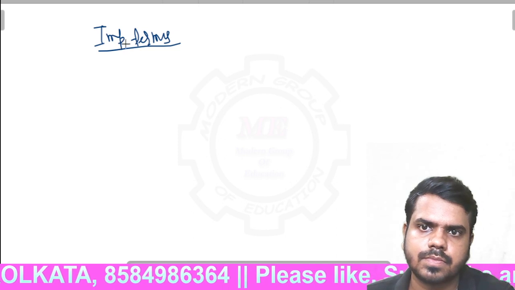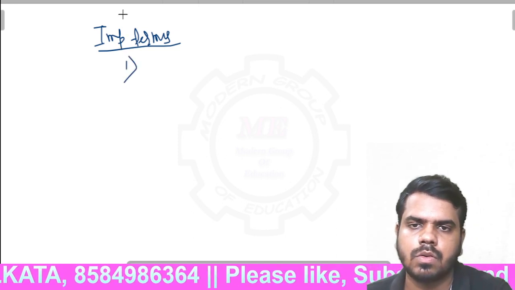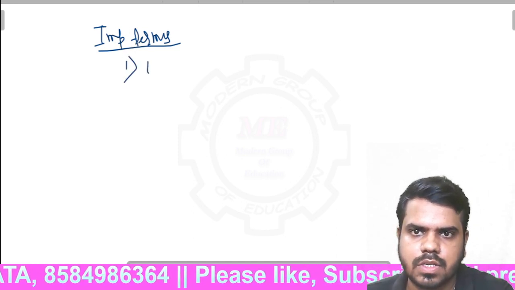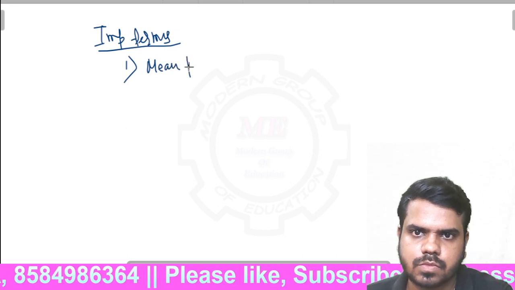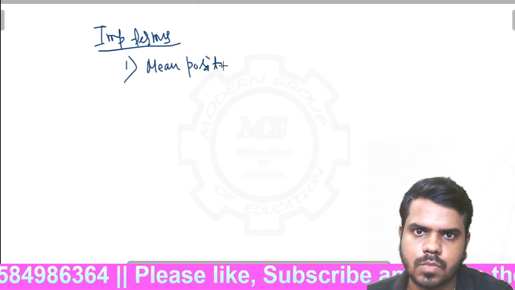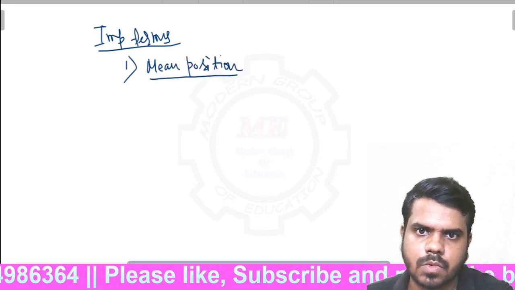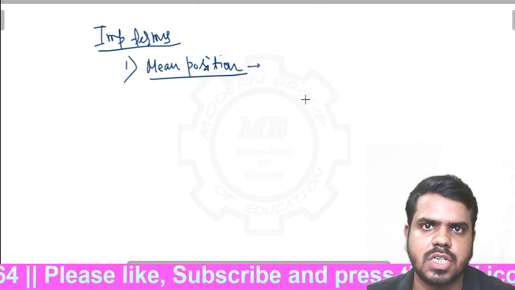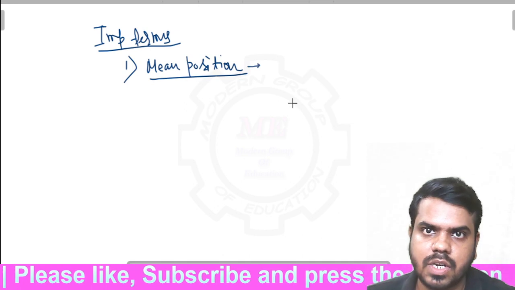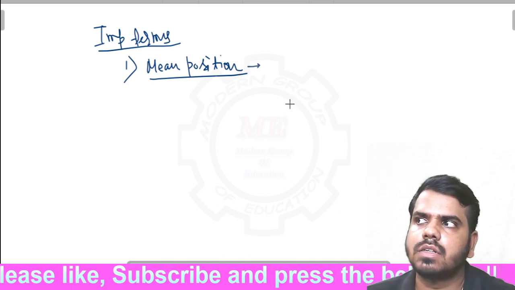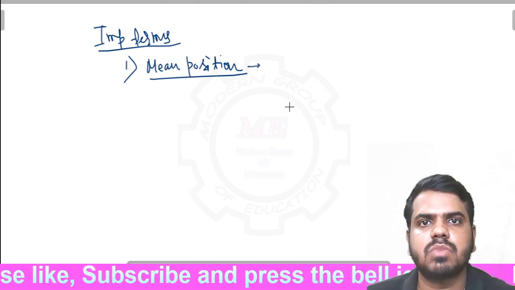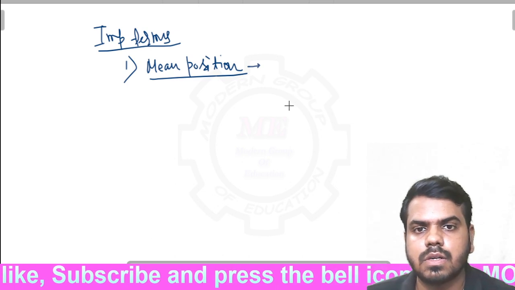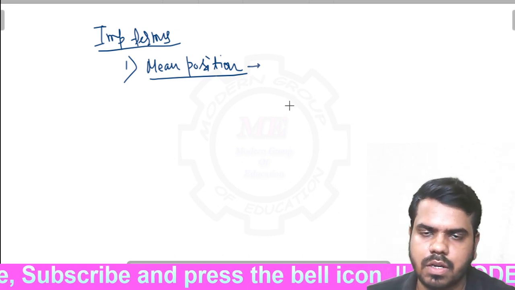One is mean position. There are a lot of myths about mean position. Some people say that mean position is the starting position of a body, or the middle point of the motion.